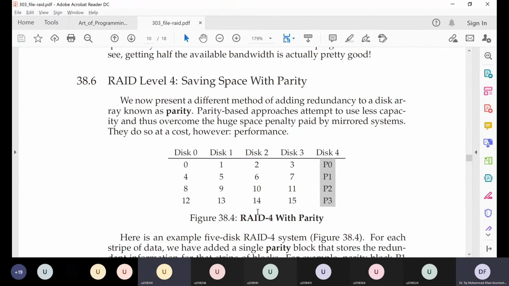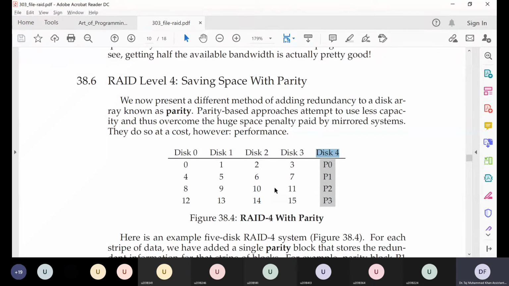Could you please explain this system again, the RAID 4 with parity? So we have 4 disks in which we are storing our data striped, just like RAID level 0. But here we have added an extra disk in which we will basically store parity information.